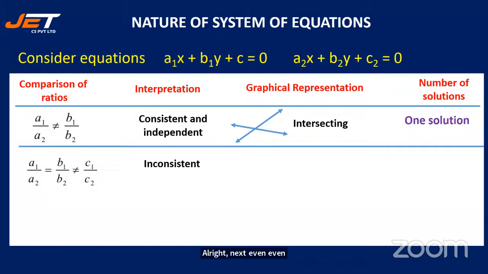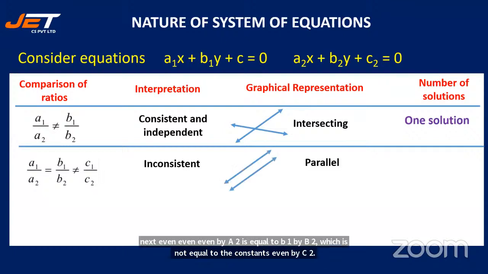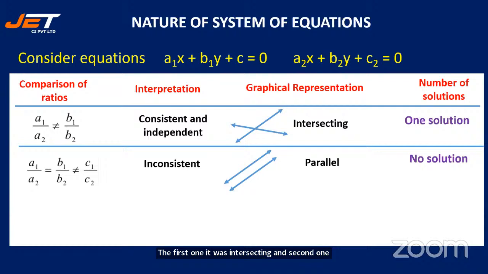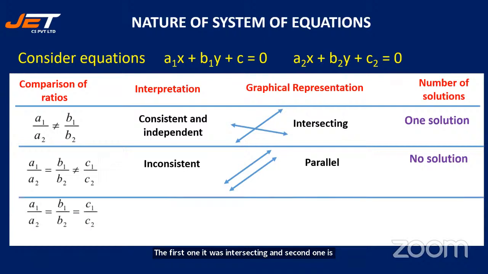So here the interpretation is inconsistent, and you can see the graphical representation, it is parallel. The first one was intersecting, and the second one is parallel, and the number of solutions is nil. So no solution will be got.